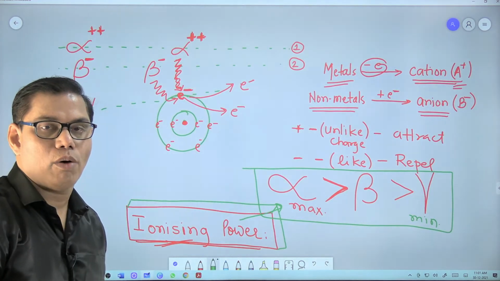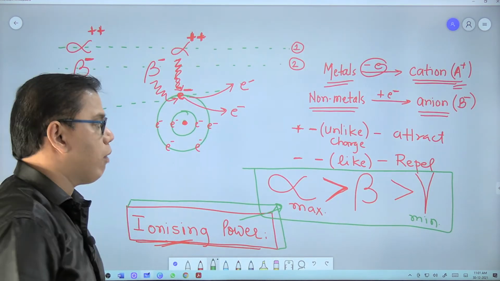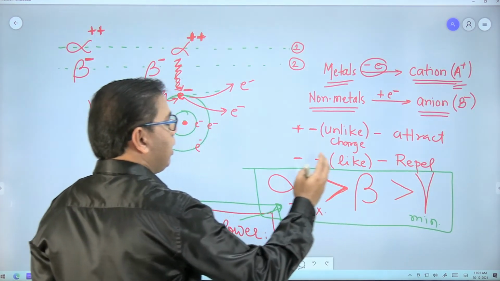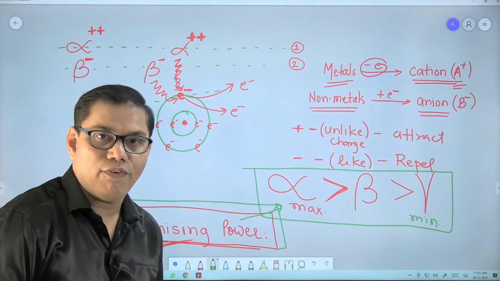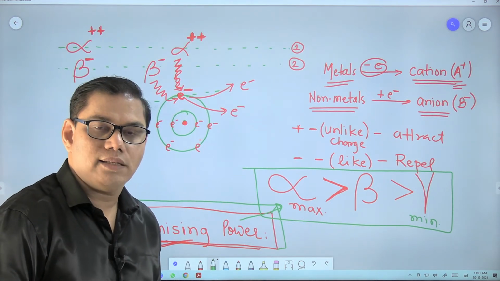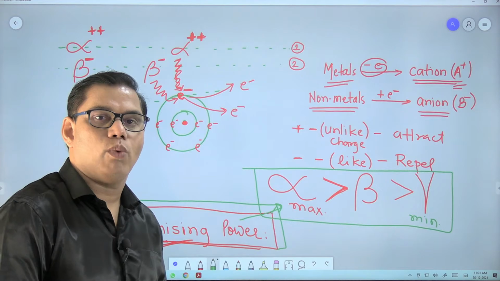This is exactly opposite to the penetrating power. Penetrating power was maximum for the gamma particle and minimum for the alpha particle. And these are two very important questions asked in the examination. You can expect one of these.